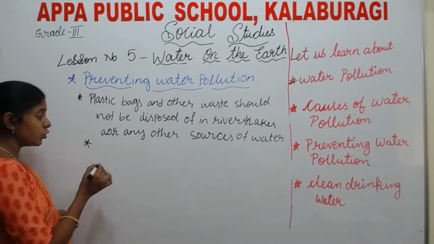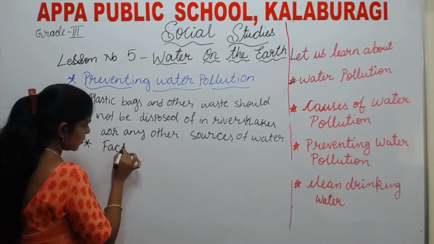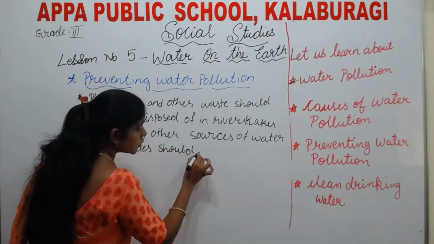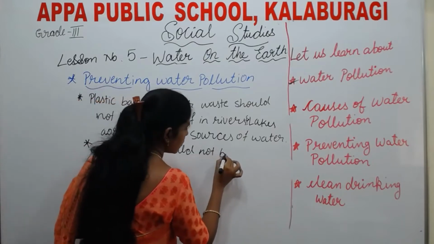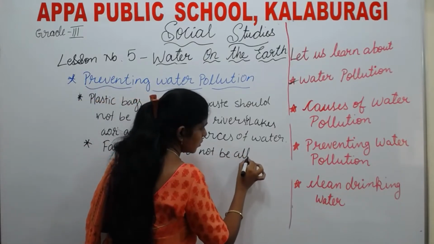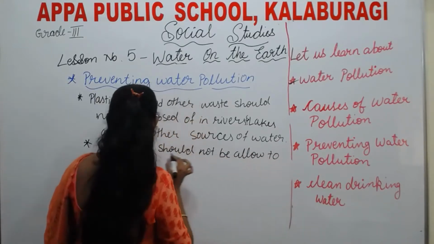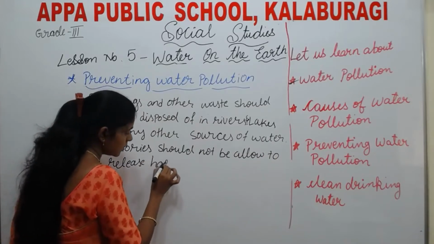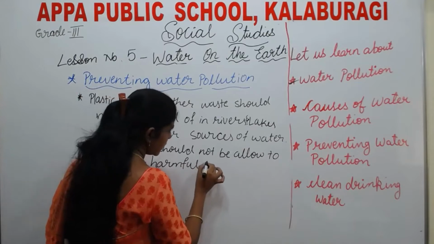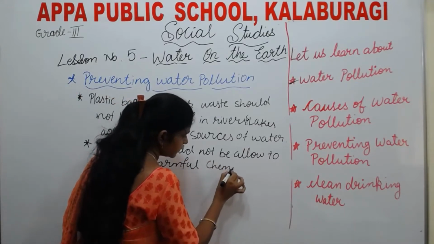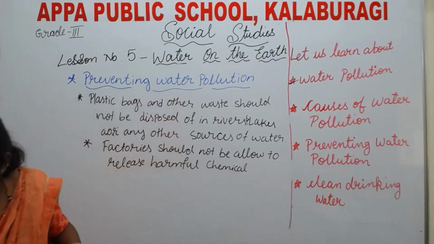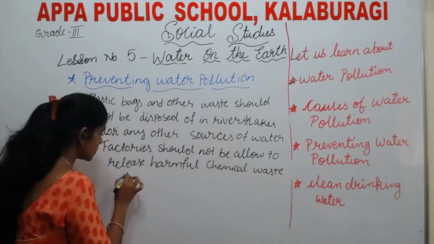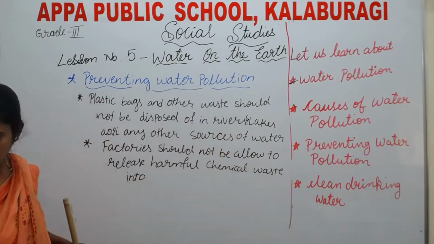See here, factories should not be allowed to release harmful chemical waste into what?